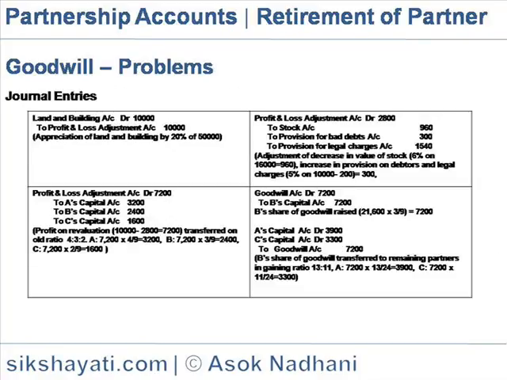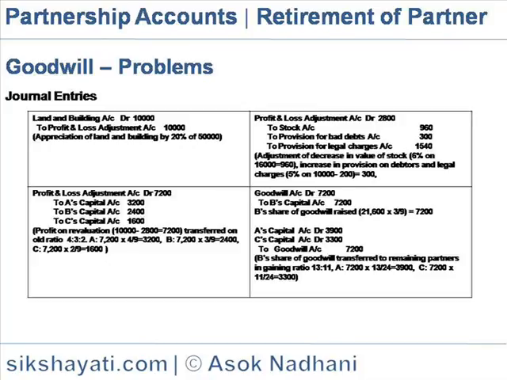Journal entries for appreciation of land and building. Land and building account debit 10,000 to profit and loss adjustment account 10,000. So appreciation of building by 20% of 50,000 is 10,000. The next would be decrease in assets. So the entry would be profit and loss adjustment account debit 2,800, with credits for the respective amounts for the assets. So the stock would be credited by 960, that is 6% on 16,000.